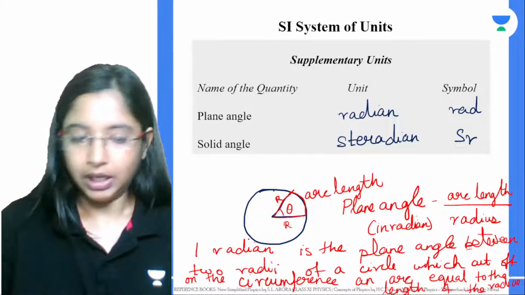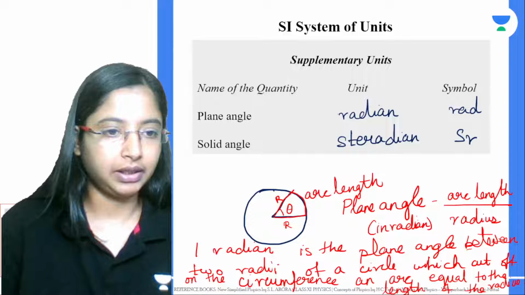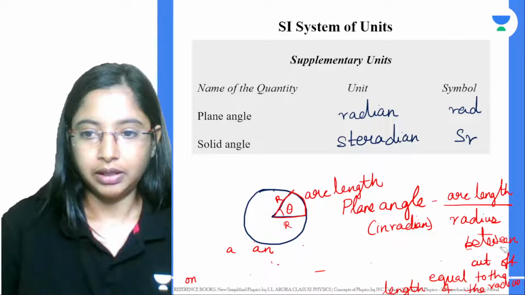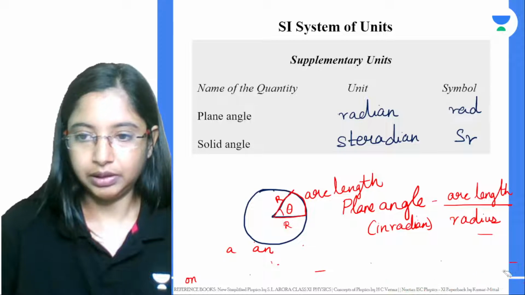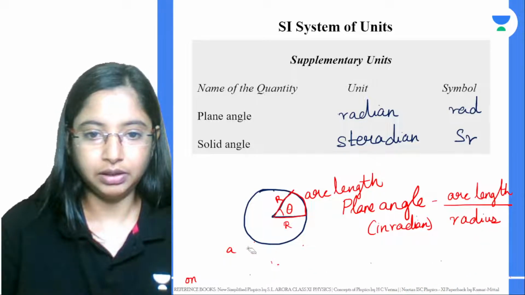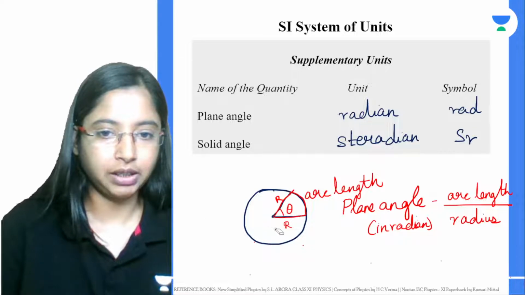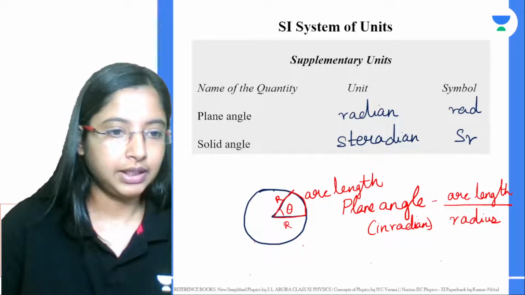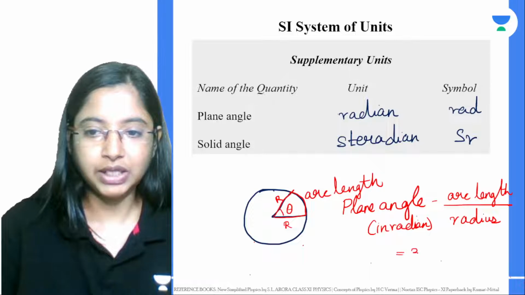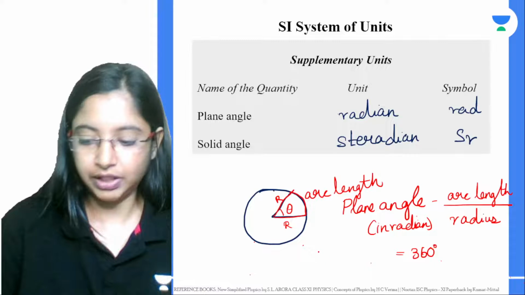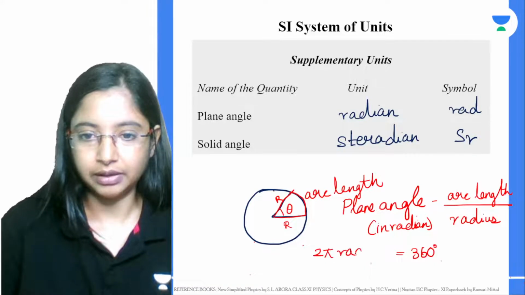Okay. Now, from here we can say the plane angle for a circle, if I want to take a complete circle, then that circle is basically going to be 360 degrees. One circle has 360 degrees, right? This 360 degrees is equal to 2 pi radian.